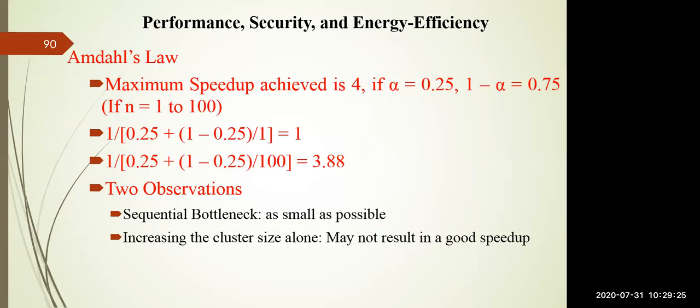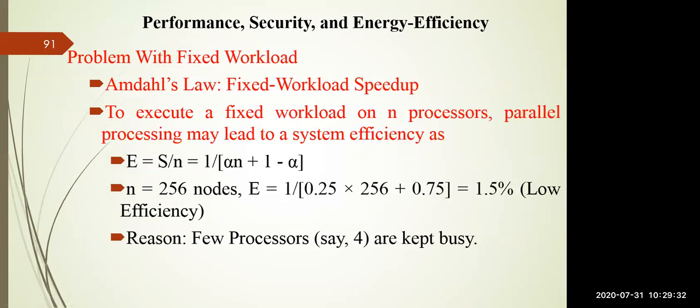In order to avoid the observations whatever you have seen in Amdahl's law, another law was discovered after that, based upon the problem with fixed workload. Amdahl's law focuses on the fixed workload speedup, that is the problems we have seen, called a sequential bottleneck, where speedup is not increasing drastically. So in order to avoid this, we go for executing a fixed workload on n processors.